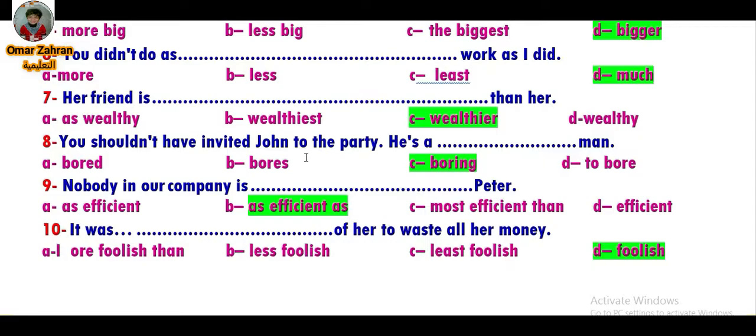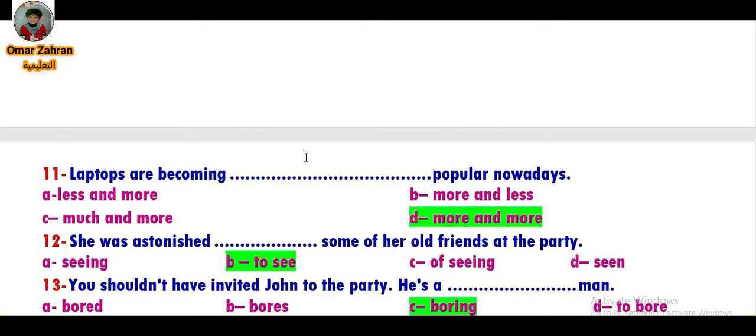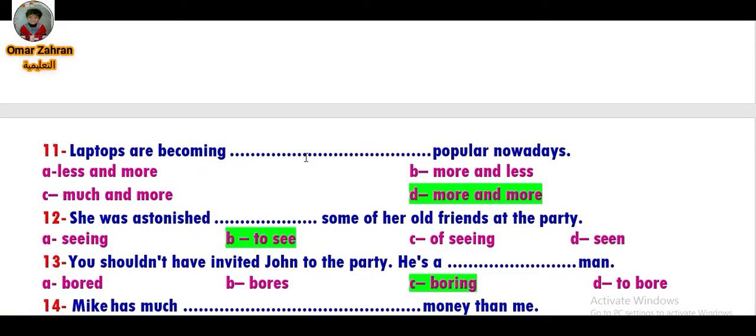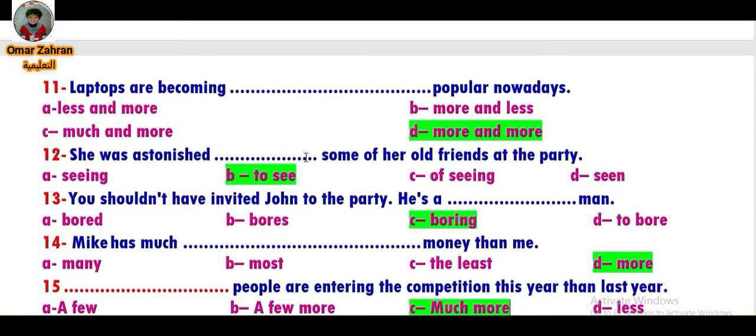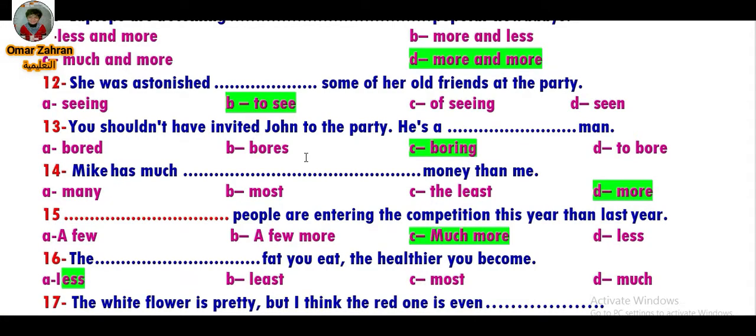Number 10, it was foolish of her to waste all her money. Number 11, laptops are becoming more and more popular nowadays. Number 12, she was astonished to see some of her old friends at the party. Number 13, you shouldn't have invited John to the party. He is a boring man. This is repeated. Okay, number 14, Mike has much more money than me. Here we use much before the comparative form to express certainty.